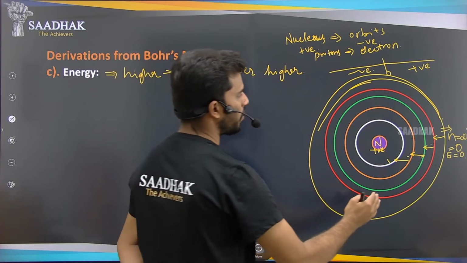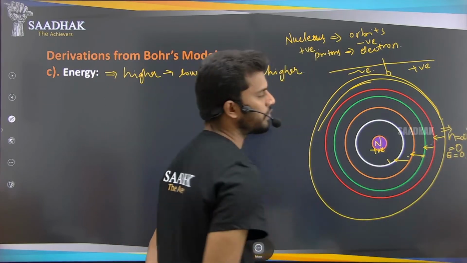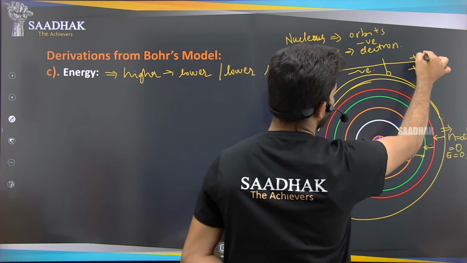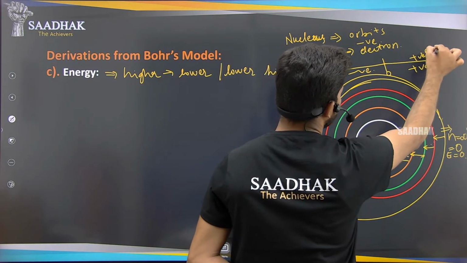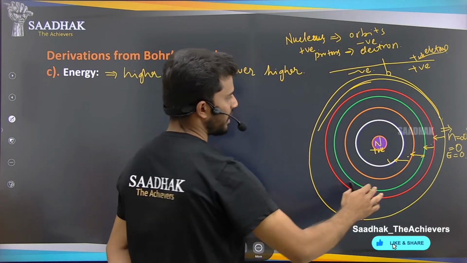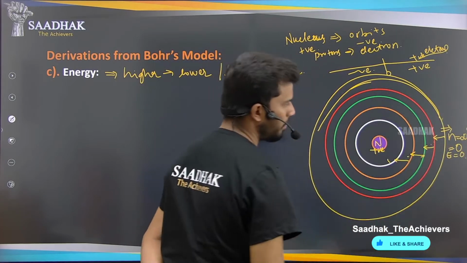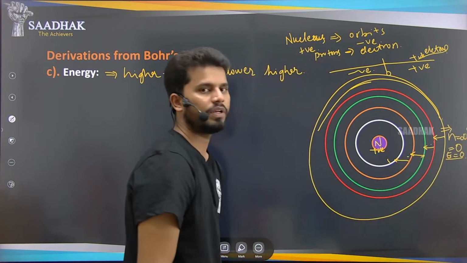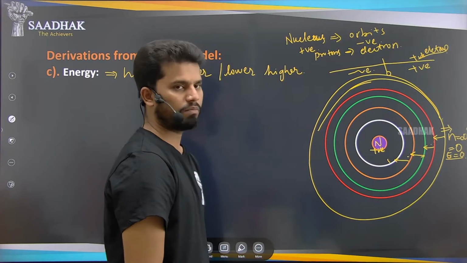So if the electrons are beyond this n equals infinity, we cannot have the electrons as a positive charge. So whatever the energy possessed by this orbit, that will be negative. Why? Because that depends on the energy at infinity, principal quantum number n.